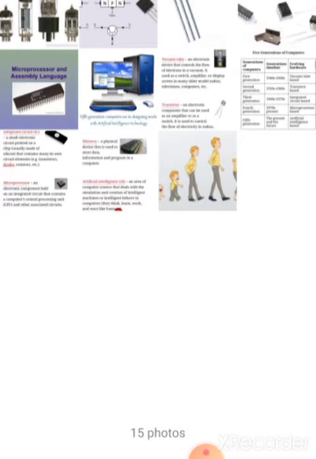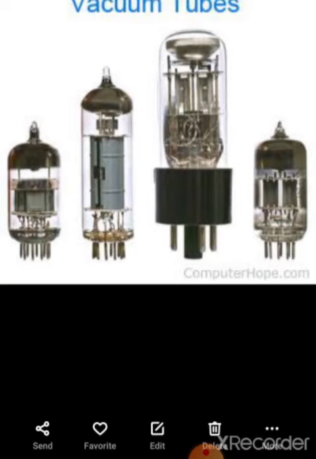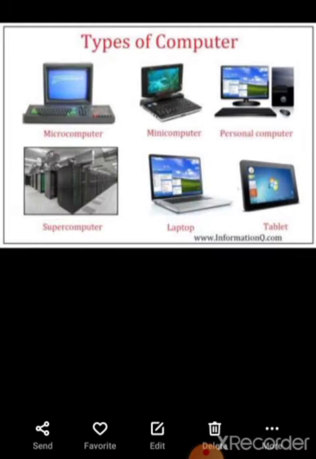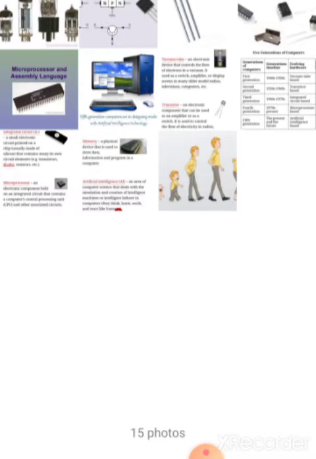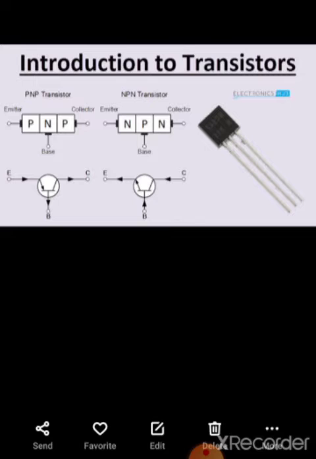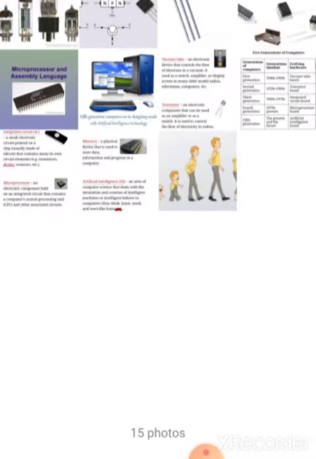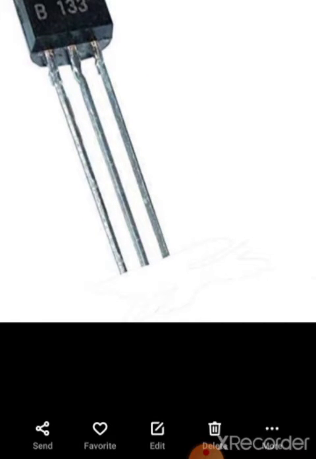Okay students, hope you all understand. Now look at this picture. This is a picture of a vacuum tube. These vacuum tubes were used in the first generation. Next picture is a transistor. This is the second generation. This is a picture of a transistor.